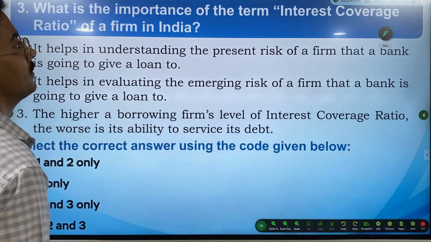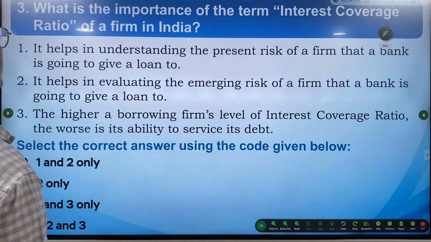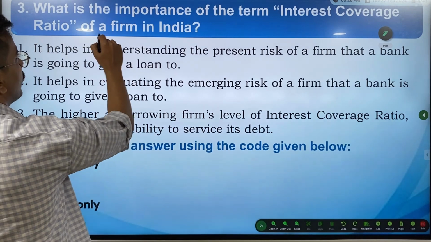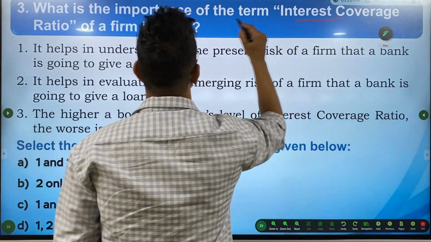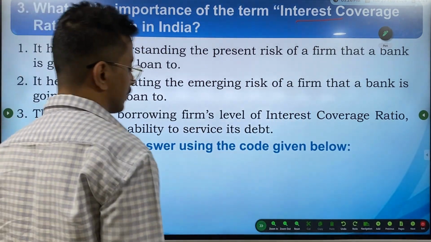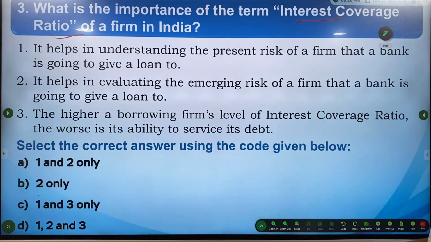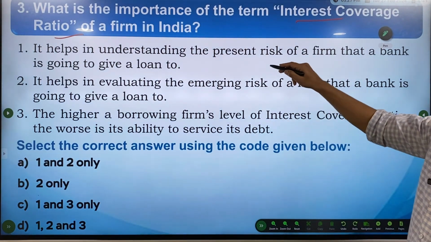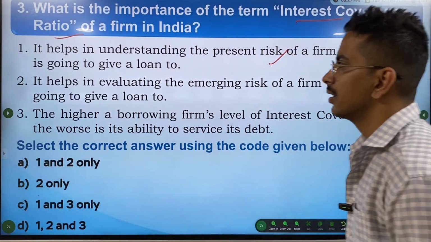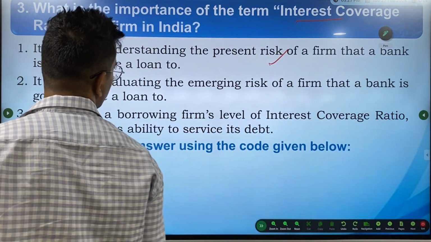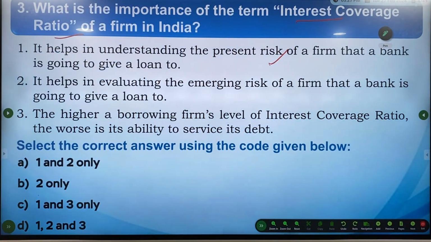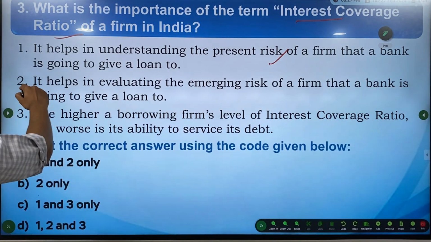What is the importance of the term interest coverage ratio of a firm? It helps in understanding the present risk of a firm that a bank is going to give a loan to. Yes. It helps in evaluating the emerging risk of a firm that a bank is going to give a loan to. Right?